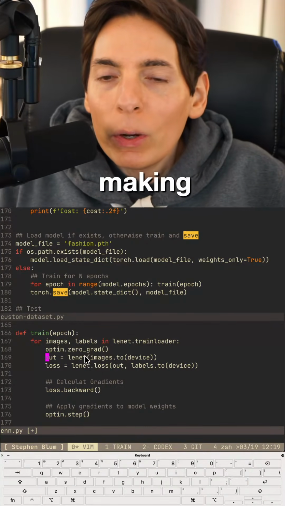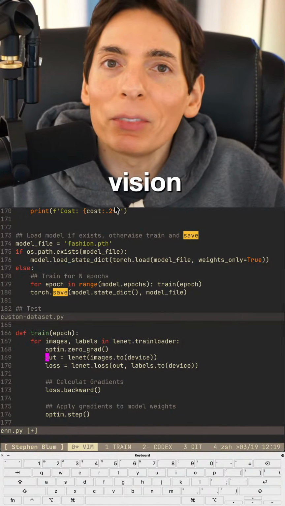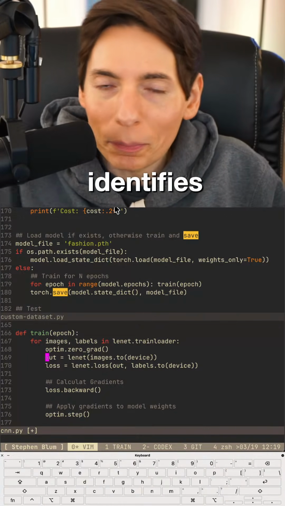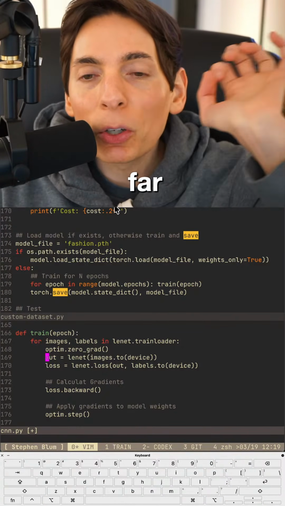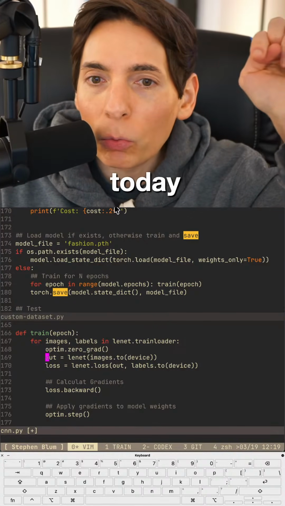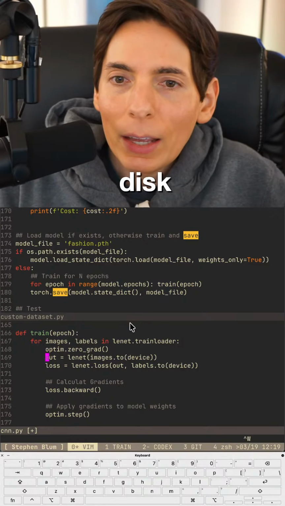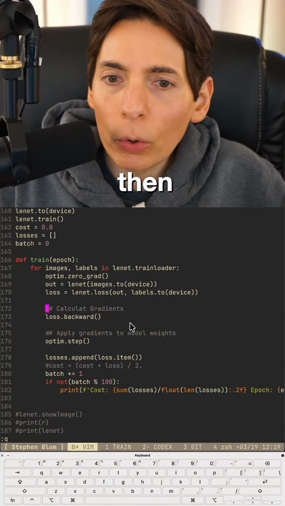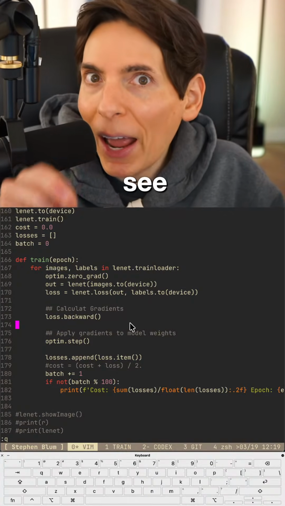What are you making? We are building a convolutional neural network, which is going to be a computer vision model that identifies pictures. We built the model this week so far. We're going to train the model today. We're going to run the training. We're going to save the data to disk, so we have the model file on disk. And then we are going to test the model with our test set to see how accurate it is.